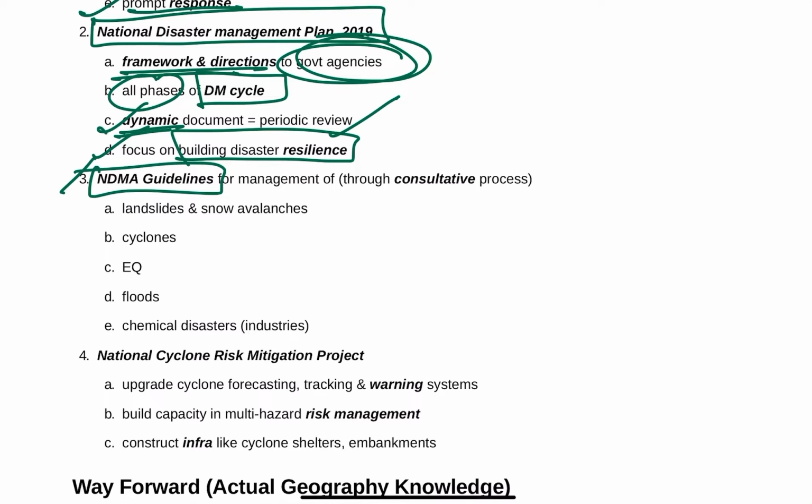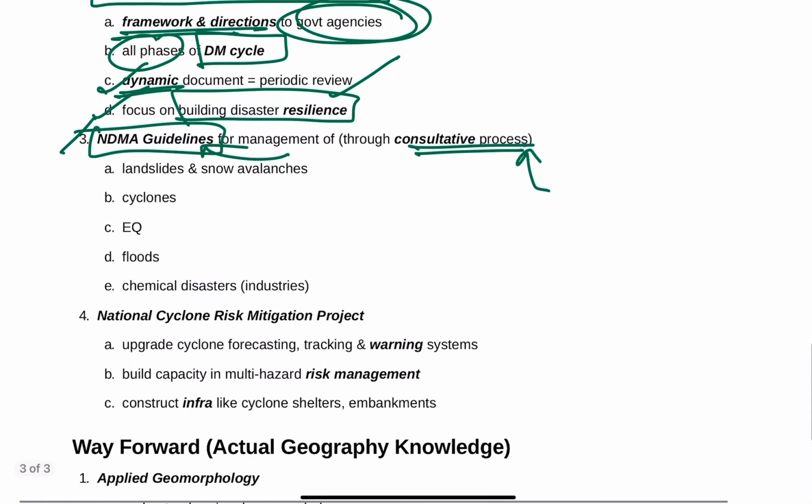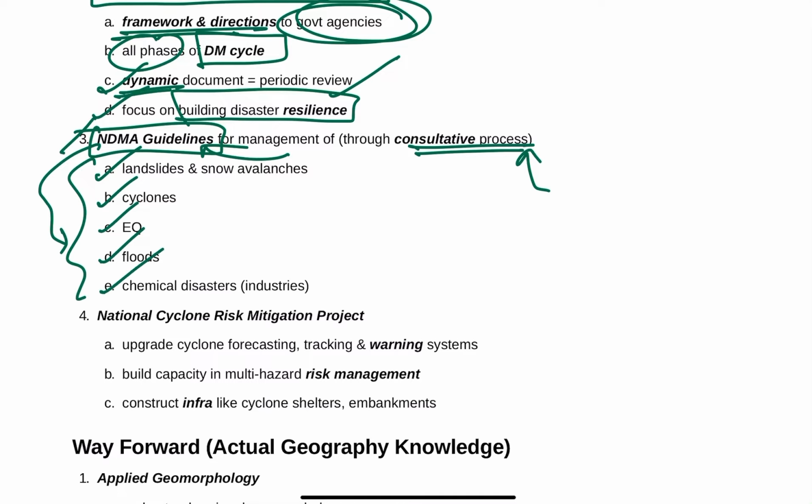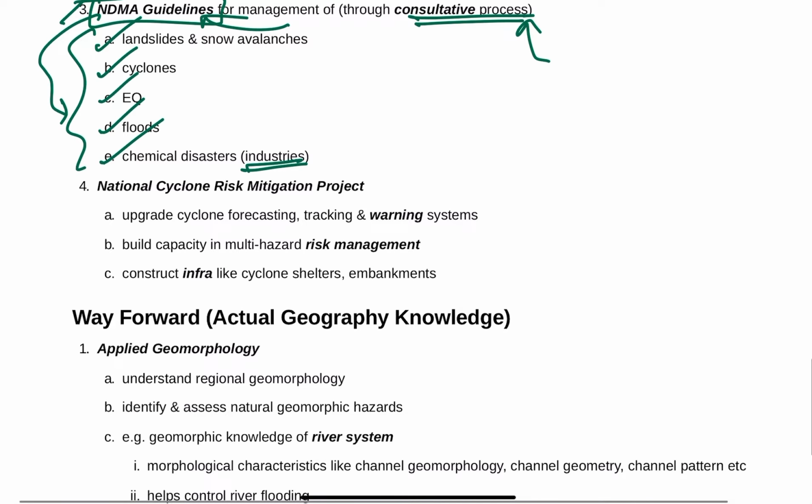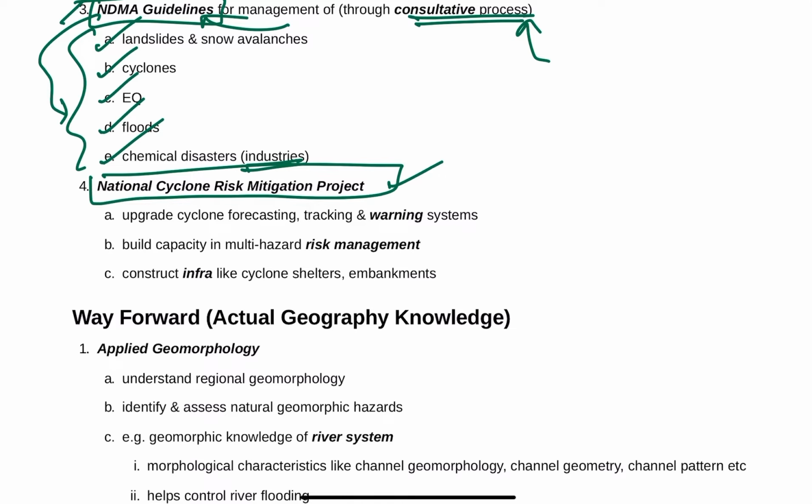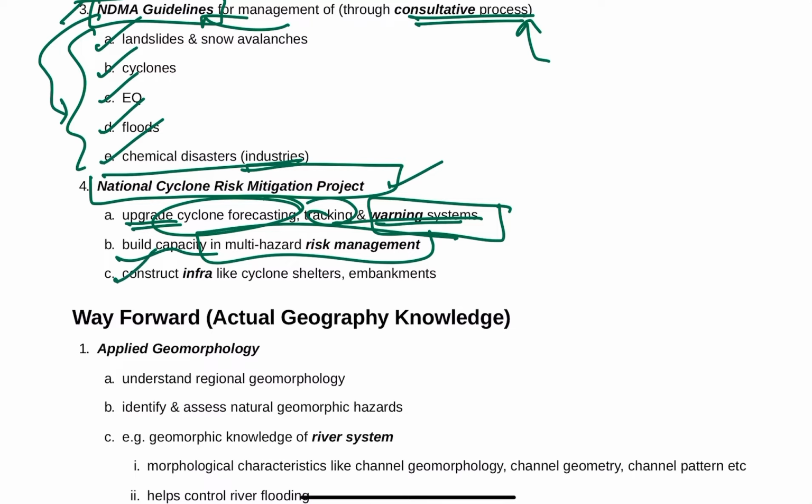Also, NDMA guidelines. These are made through a consultative process, consulting all the stakeholders like government, NGOs, etc. There are five guidelines for five situations right now: landslides and snow avalanches, cyclones, earthquakes, floods, and chemical disasters because of industries. And we have the National Cyclone Risk Mitigation Project. Here you do three things: upgrade cyclone forecasting, tracking, and warning systems, build capacity in multi-hazard risk management, and also construct infra like cyclone shelters and embankments.